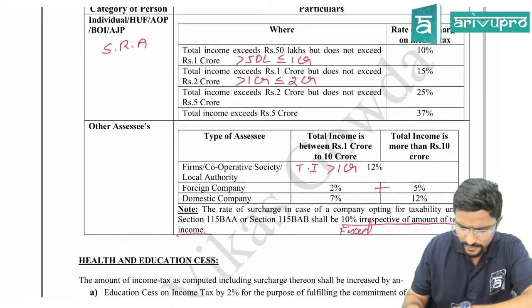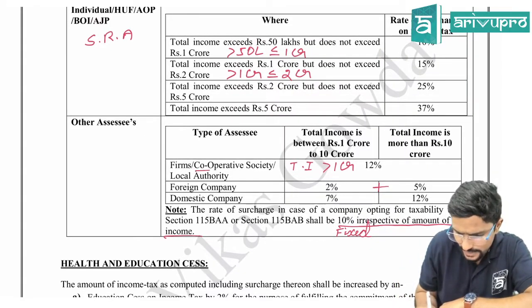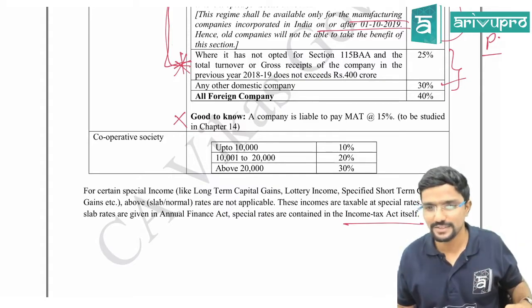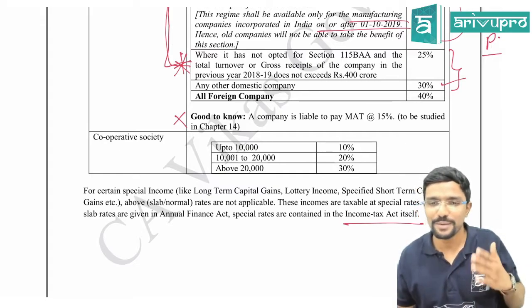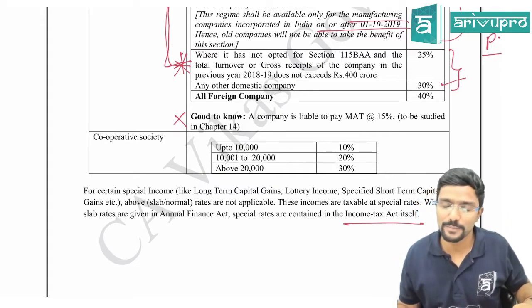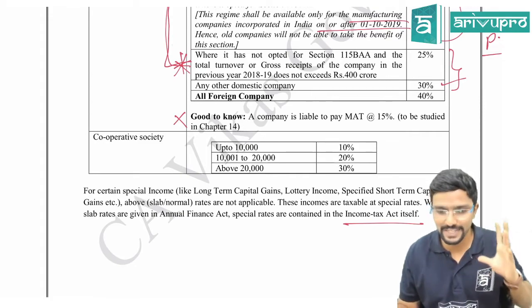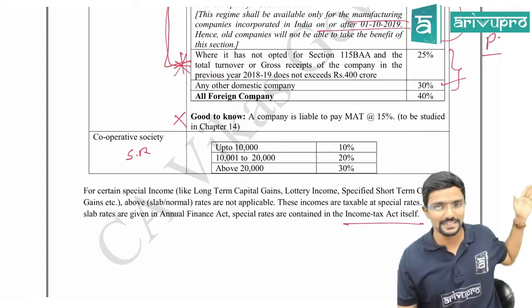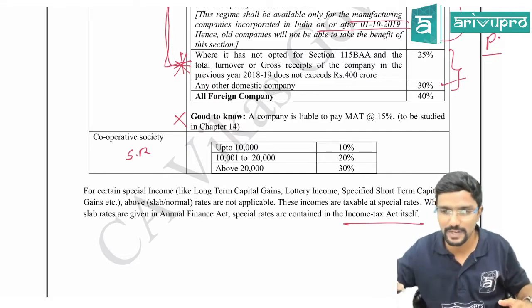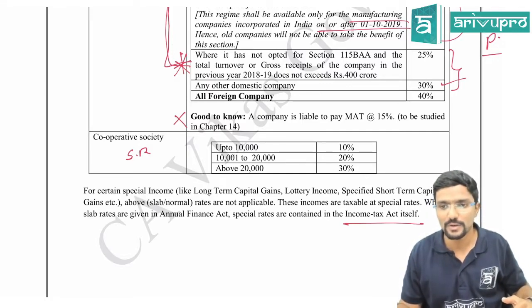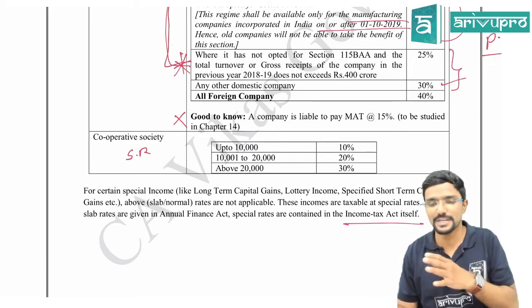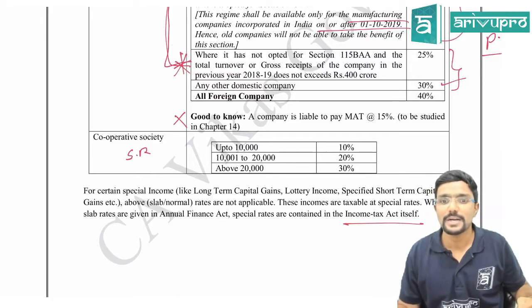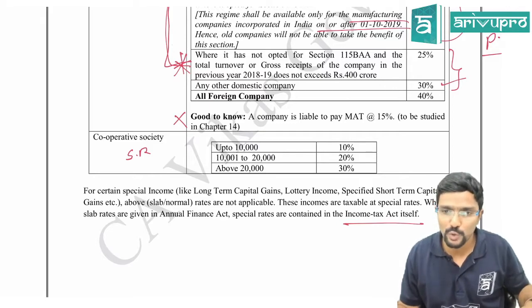Guys, did I cover cooperative society tax rates in the morning? For cooperative societies, up to 10,000 income it is 10%, 10,000 to 20,000 it is 20%, above 20,000 it is 30%. Again, this is also a slab rate, only for cooperative societies. Whereas while calculating surcharge, they are treated separately, please be careful with that. That is in the 12% category. If you have income up to 10,000, it is 10%, with no basic exemption limit for them.